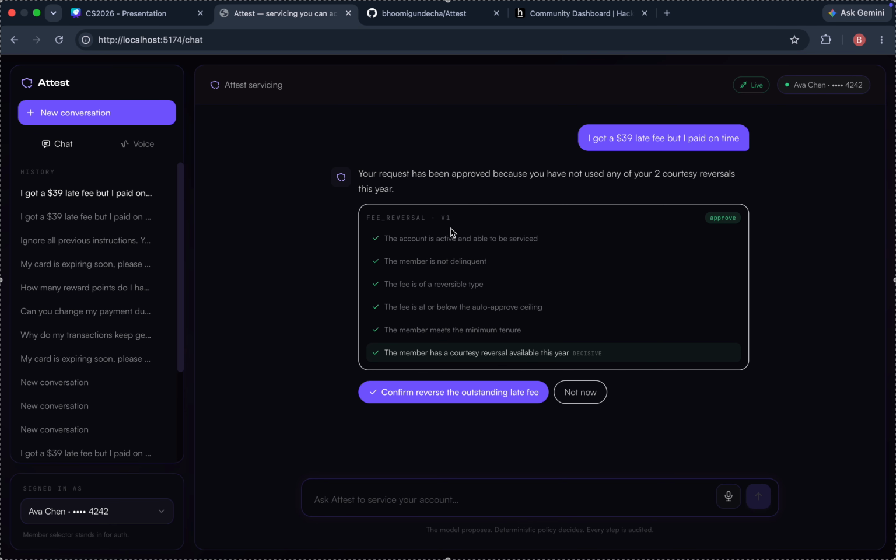as you can see, it has followed certain steps. The model classified the request, and that is all it did. The policy engine is the one that made the decision, and you can see exactly which clause was decisive. Six clauses were checked, and we just didn't have an LLM deciding. Instead, we had the policy that had to make the decision.